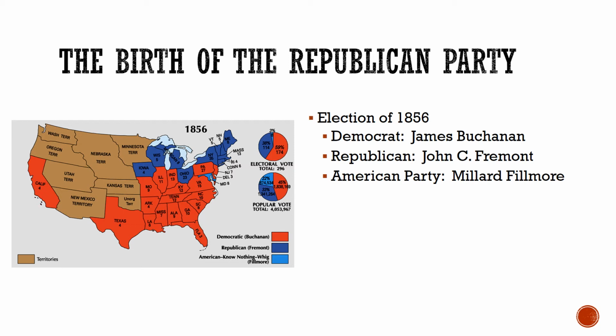So into this comes the brand new Republican Party. And what's going to make them special is that they are going to try to embrace this wide spectrum of anti-slavery beliefs. But because they are created as an anti-slavery party, they're not going to have any appeal in the southern states. In 1856, the Republican Party is going to put up their very first presidential candidate, John C. Fremont.